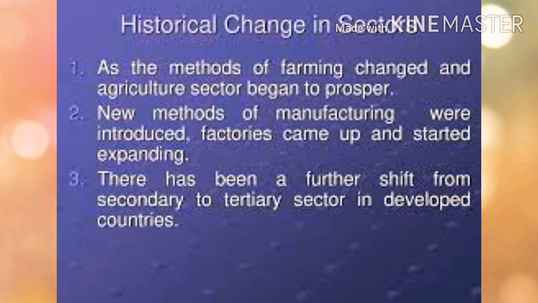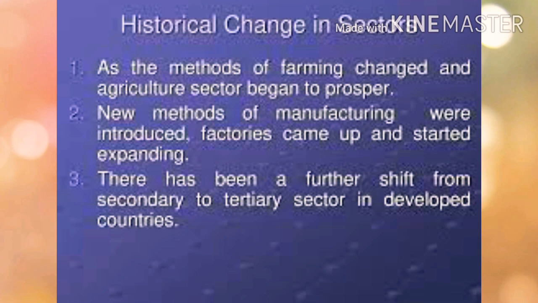So when the secondary sector developed with overproduction of the primary sector, especially in agriculture, it led to the development of industries to make use of the raw materials produced in the primary sector. As a result, many employment opportunities developed in the secondary sector, and there arose a shift from the primary sector to the secondary sector.